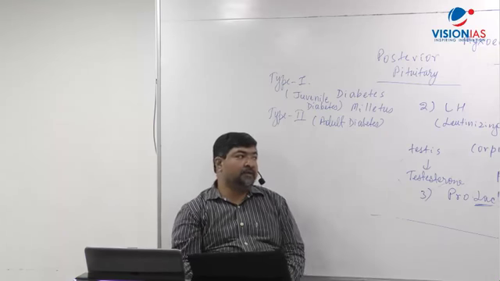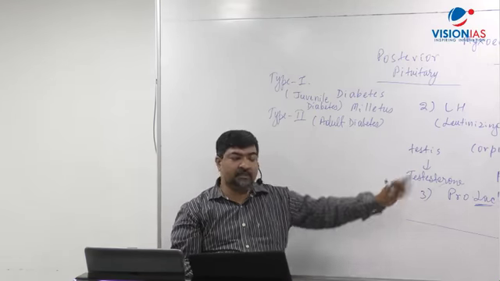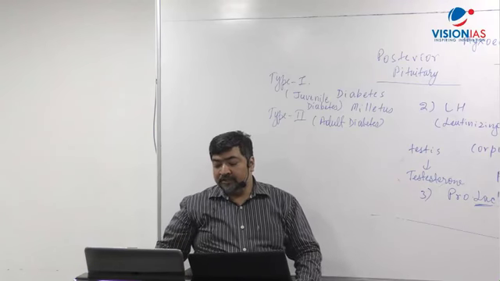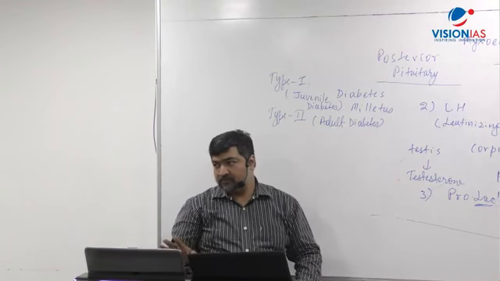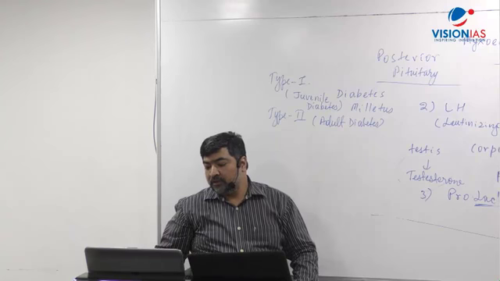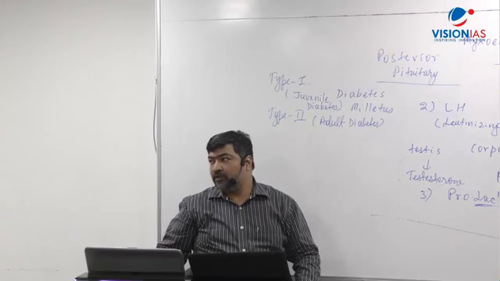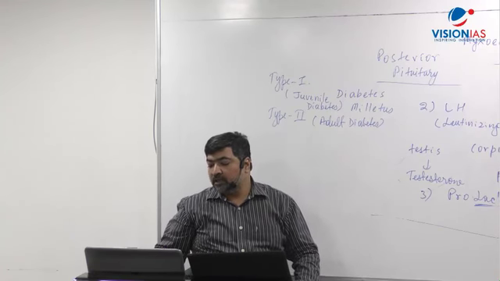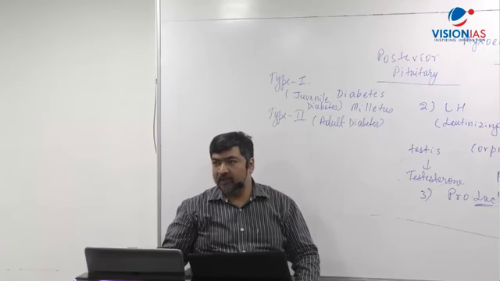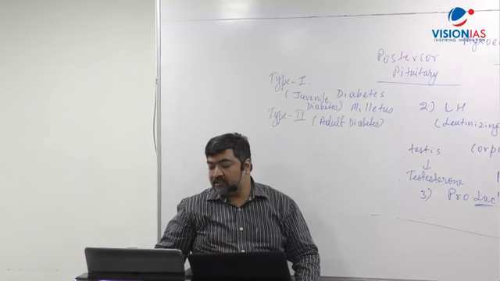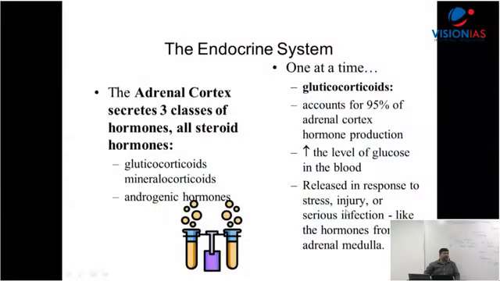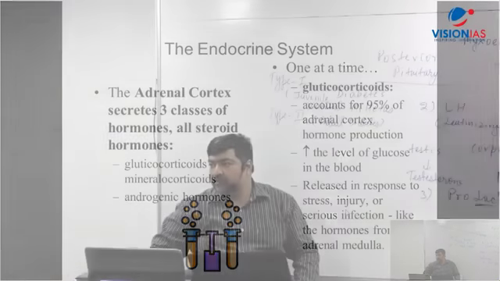Right? Now look here, what I've given on the slide. I'm coming to that one. What I said here: the adrenal cortex secretes 3 types of hormones. Now what is the major type? Glucocorticoids and mineralocorticoids. Glucocorticoids account for 95% of adrenal cortex hormone. It increases the level of glucose in the blood. It is released in response to stress, for example wound or injury. In that case, glucocorticoids are released.